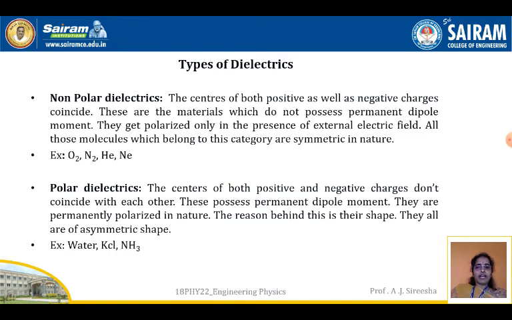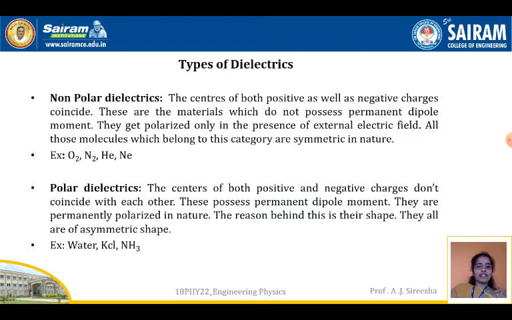Next is polar dielectrics. Here the centers of both positive and negative charges don't coincide with each other, even in the absence of electric field. When they do not coincide, there is a net dipole moment, because the positive and negative charges are separated by a certain distance, which is nothing but a dipole. So these types of materials possess a permanent dipole moment. They are permanently polarized in nature.